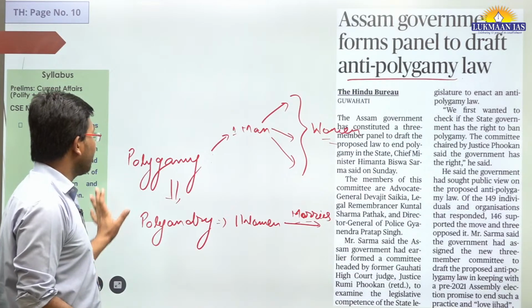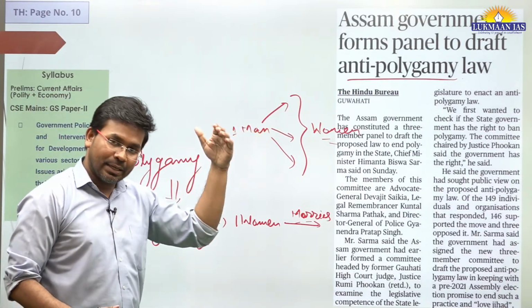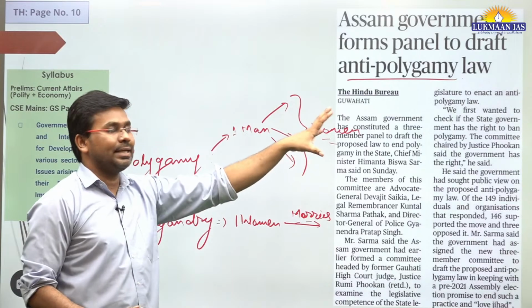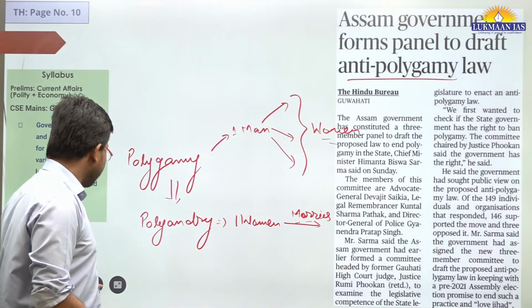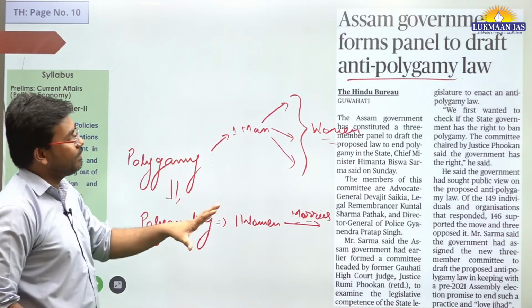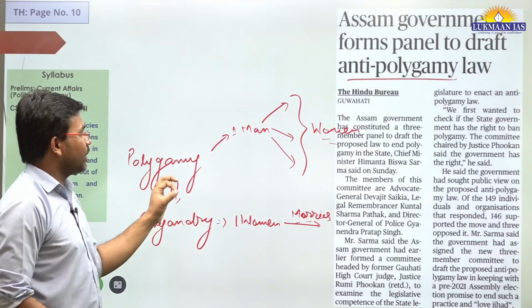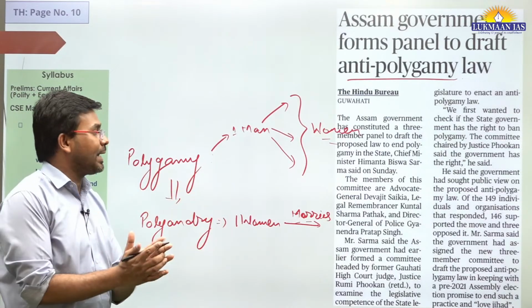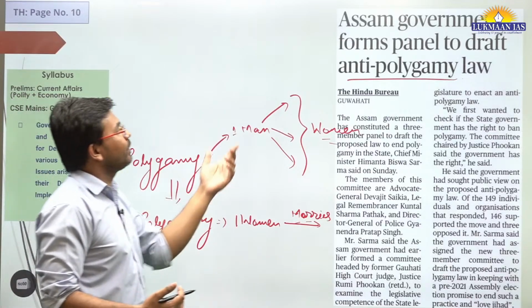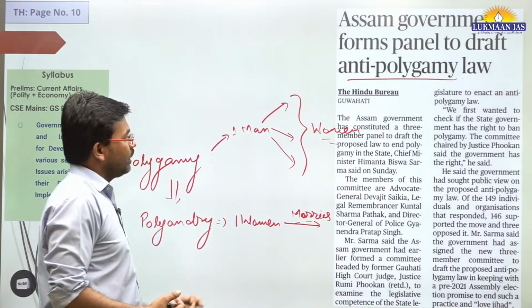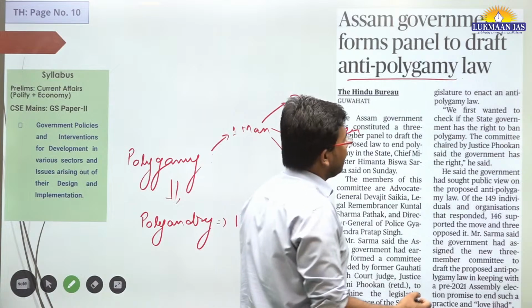However, polygamy is prevalent in certain communities in the state of Assam. The Assam chief minister has said that they have set up a panel which is going to draft a legislation related to ending polygamy.